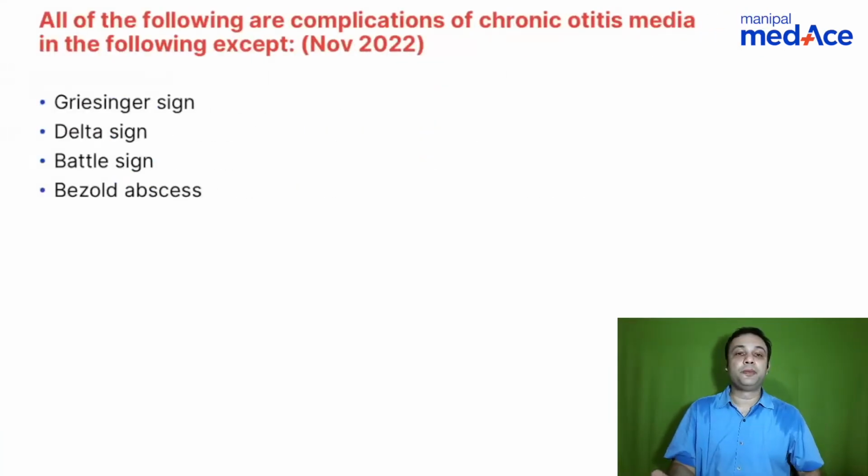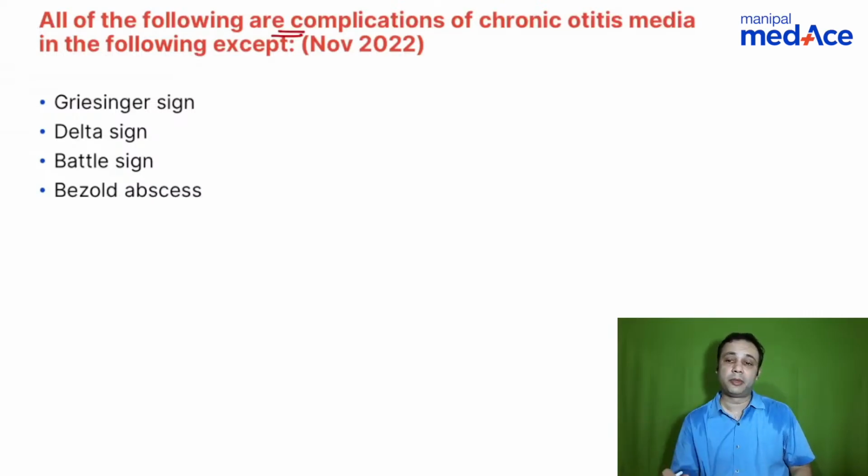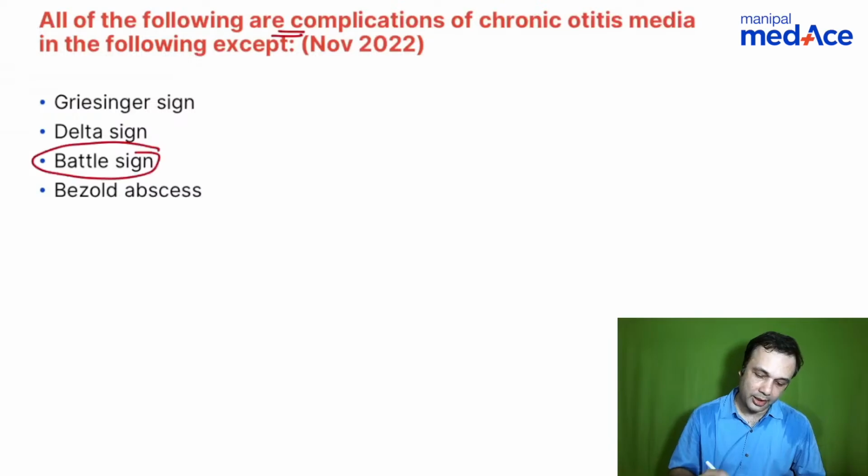Now let's come to a few others. Let's shift a little bit from the audiological aspects and come to complications of chronic otitis media. Important question here: all of the following are complications of chronic otitis media, except. The question can be framed in a better way. What are the signs, or whatever you can mention, right? This question has not been framed properly. But if you were to look at this particular question, what would you answer? Absolutely correct, Stardust. Battle sign is the right answer, right?